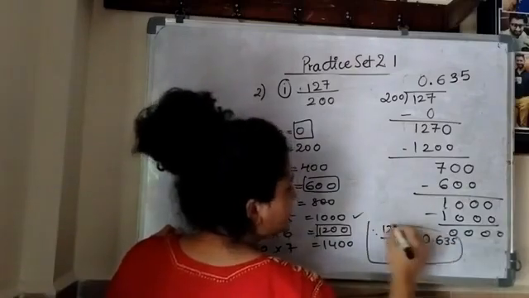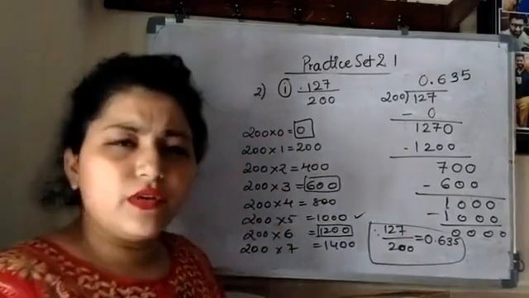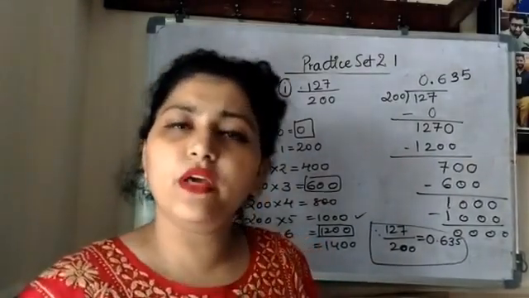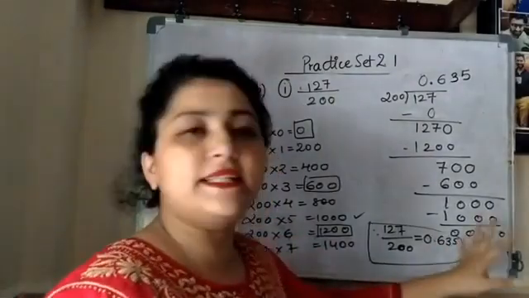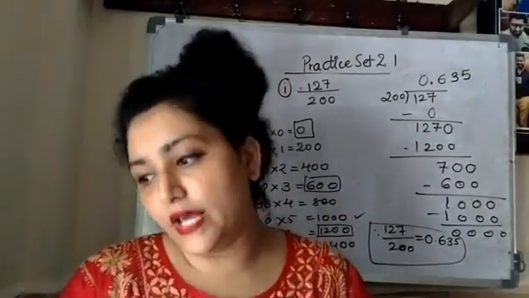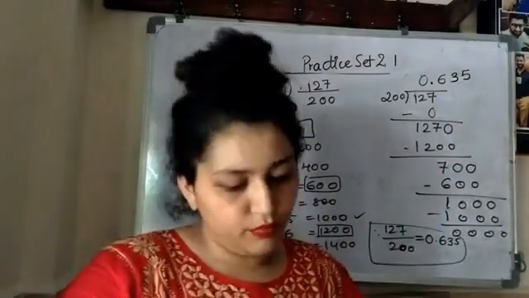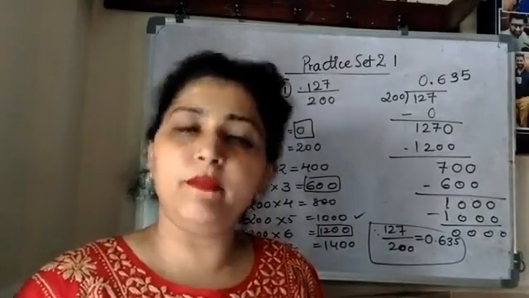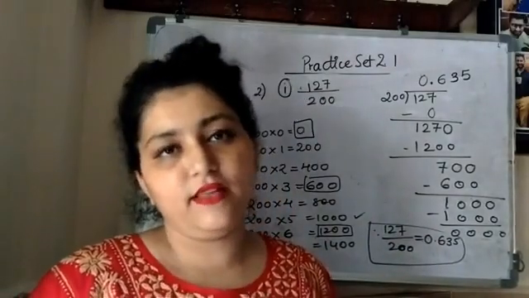Okay, and you don't have to write down whether it is terminating type or non-terminating type. Okay, you just have to write down its decimal form, that is 0.635. I hope you all are understanding what your question number 2 is, and the remaining questions also we are going to solve, but that will be in the next lecture. Thank you.